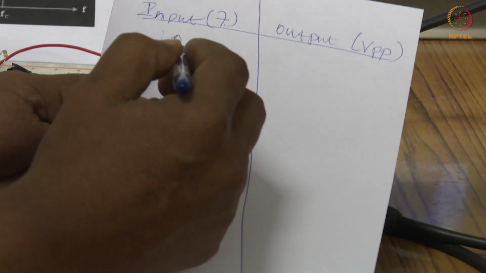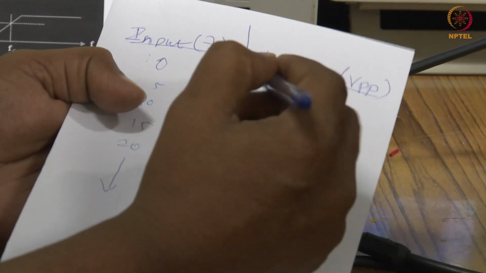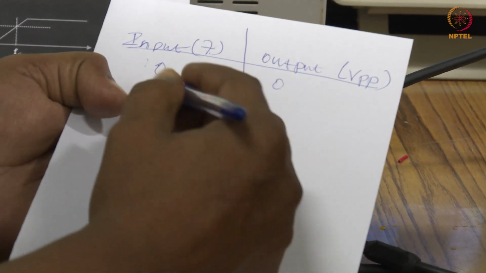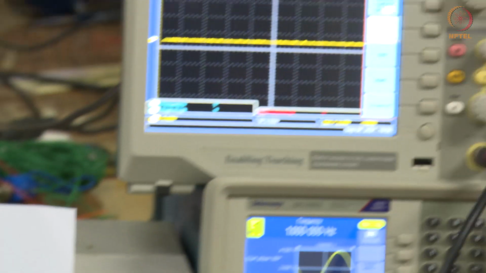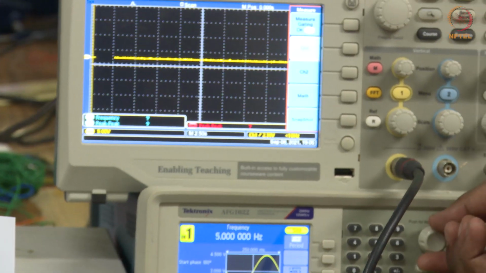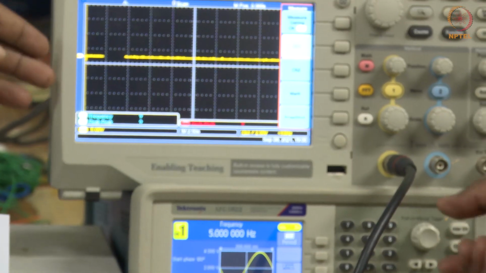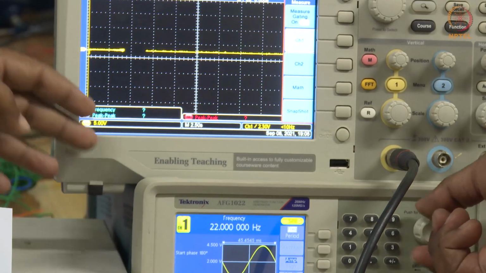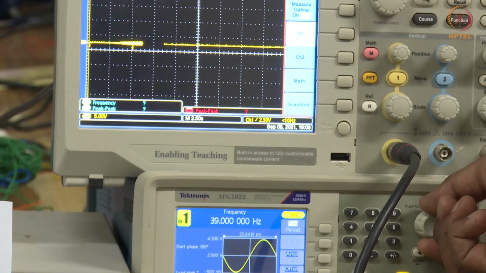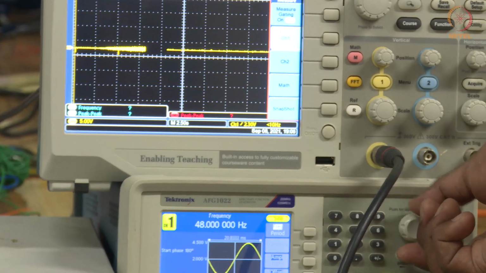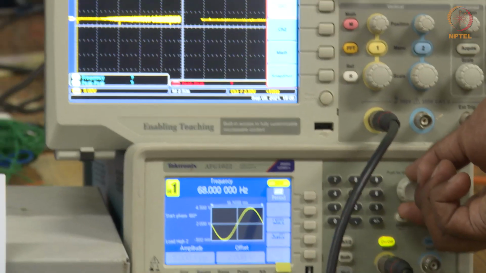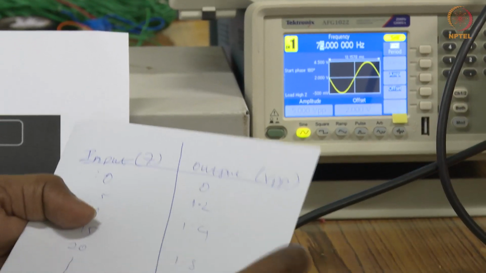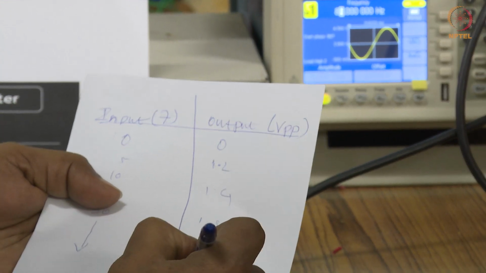Initially, for 0, the output VPP remains 0. As we gradually increase the frequency, our output increases through 1.2, 1.4, 1.8, 2, 2.2.